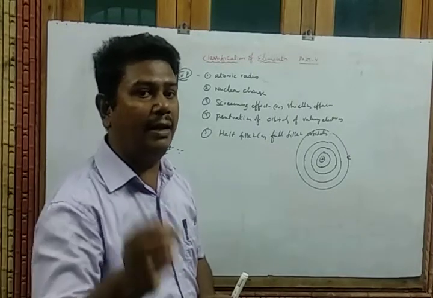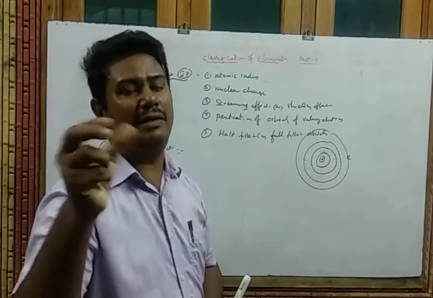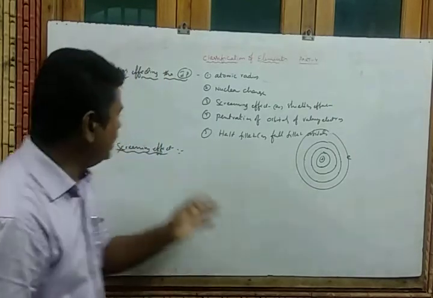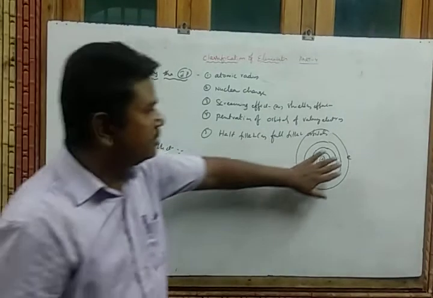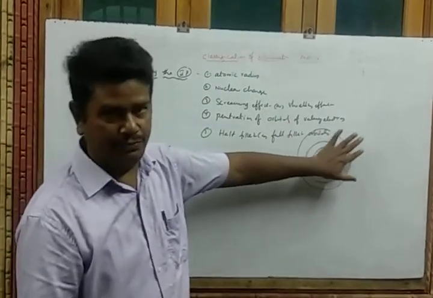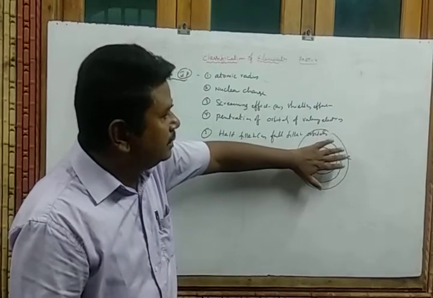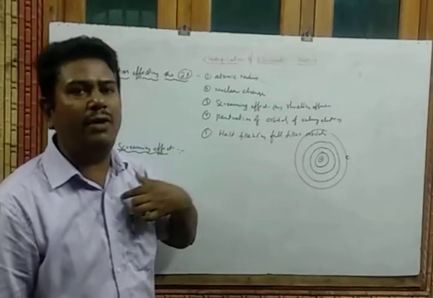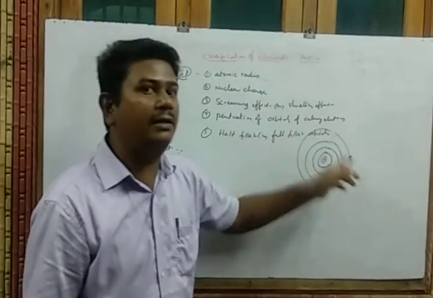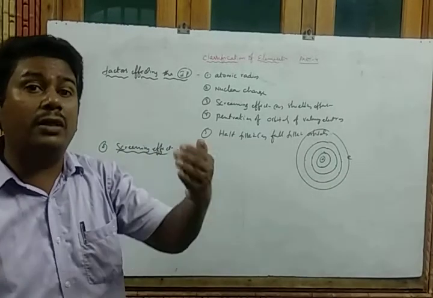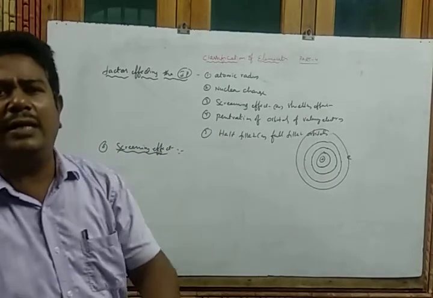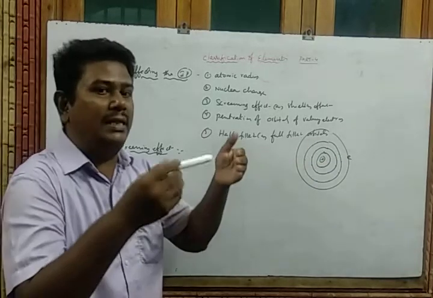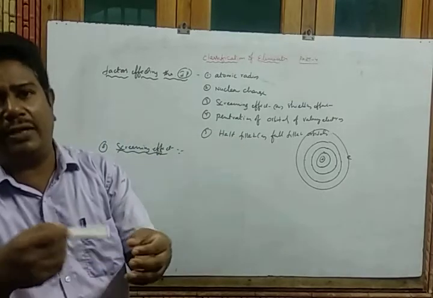So that's why the ionization potential value decreases. That means the electron is loosely bound by the nucleus. So finally, what we concluded is screening. It is like a sieve. While a sieve has a number of holes, here the number of electrons increases. Then what happens? The force of attraction on the outer electron decreases. So whenever the force on the outer electron decreases, only a little energy is required to remove the electron easily.